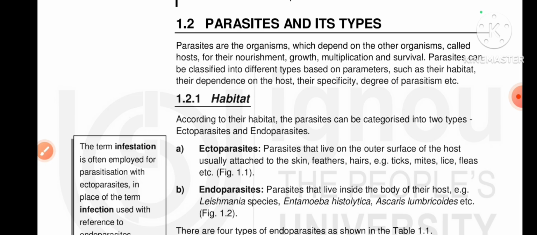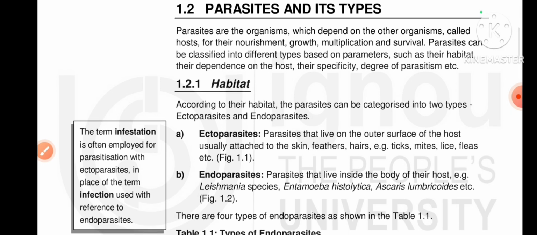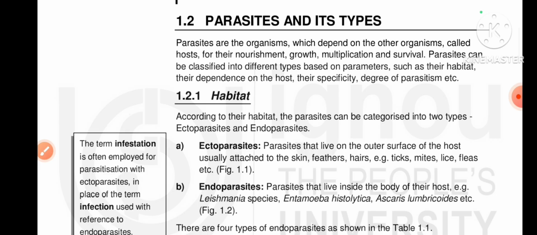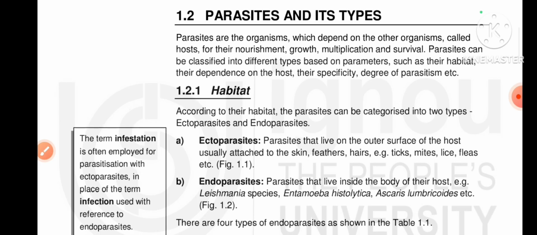What is a parasite? Parasites are organisms which depend on another organism, called the host. Okay. So a parasite is depending on another organism. A parasite is not free living. Some parasites are free living, but not all parasites are free living. Okay, it depends upon another organism. So a parasite is an organism that lives on or inside another organism.